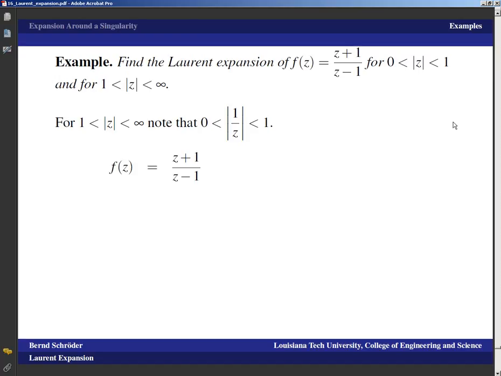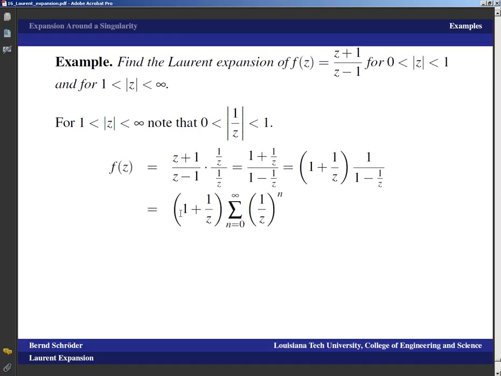So f of z is (z plus 1) over (z minus 1). Now we just expand with 1 over z, we end up with (1 plus 1 over z) divided by (1 minus 1 over z), and now we do the same thing as before. This is (1 plus 1 over z) times 1 over (1 minus 1 over z), which is (1 plus 1 over z) times, and we're using the geometric series expansion, sum n equals 0 to infinity (1 over z) to the n, which we can multiply out: sum n equals 0 to infinity (1 over z) to the n plus sum n equals 0 to infinity (1 over z) to the n plus 1.